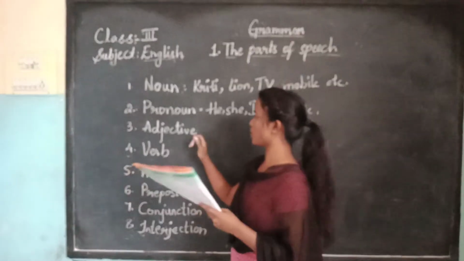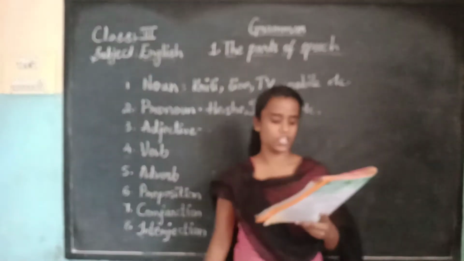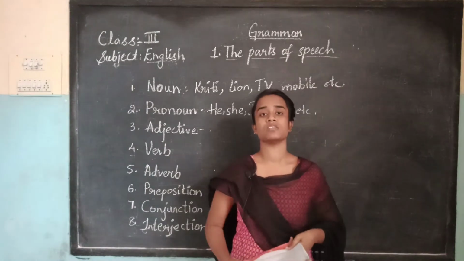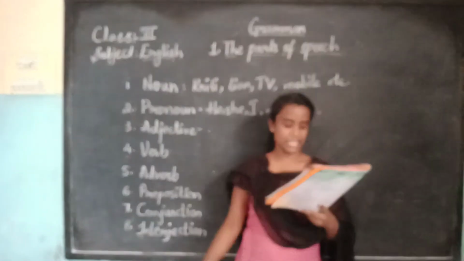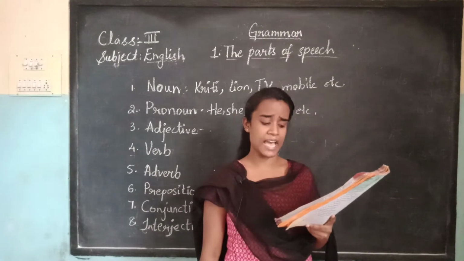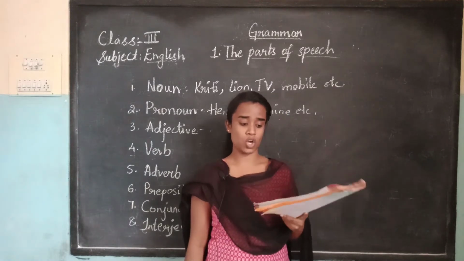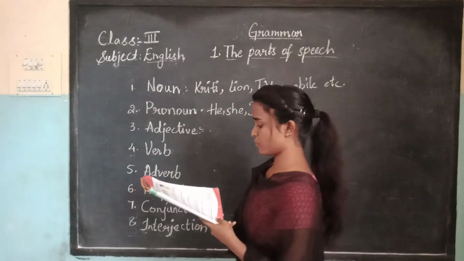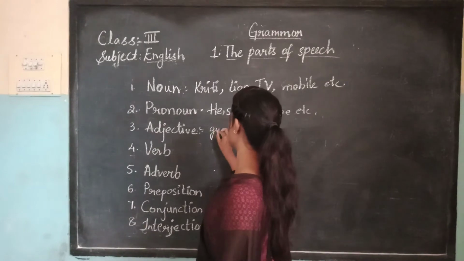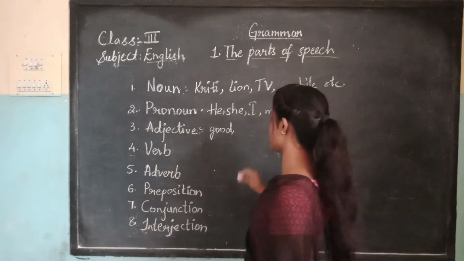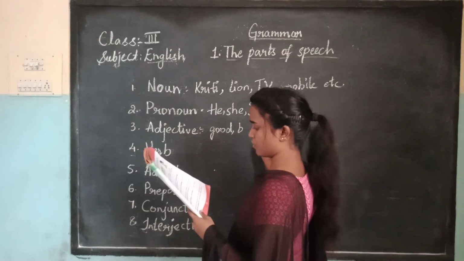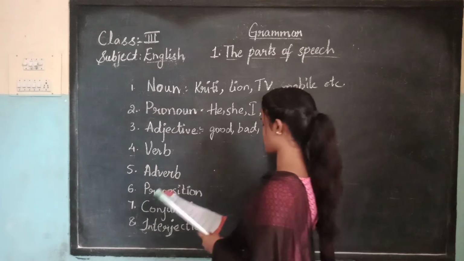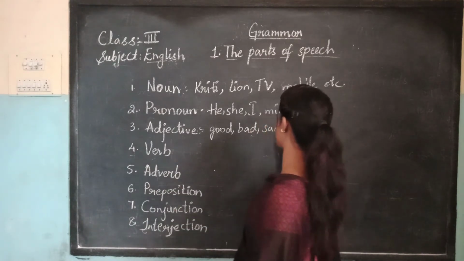Okay children. Now adjective. An adjective is a word which qualifies or describes a noun or pronoun. For example, good, bad, happy, sad, beautiful, bright, green, hot, soft. Whichever word we are using to describe, it's called an adjective. For example, if you're feeling good, if you're feeling bad, we are expressing and describing our feelings. So it's called an adjective. Here I am writing some examples.